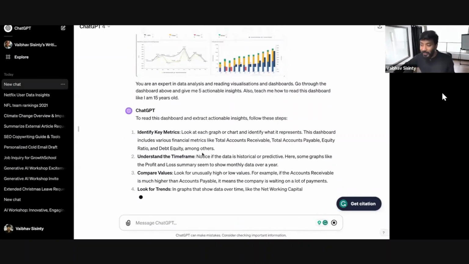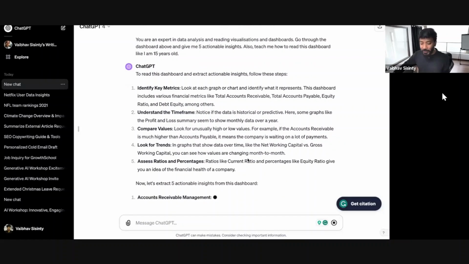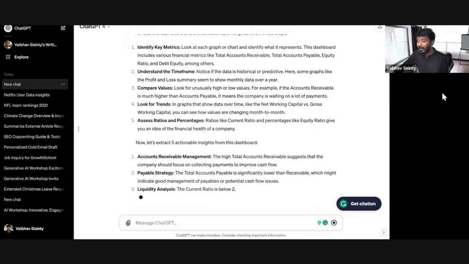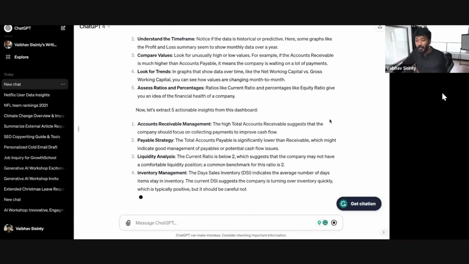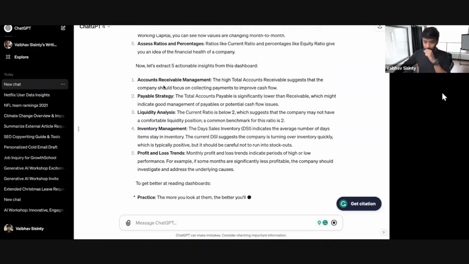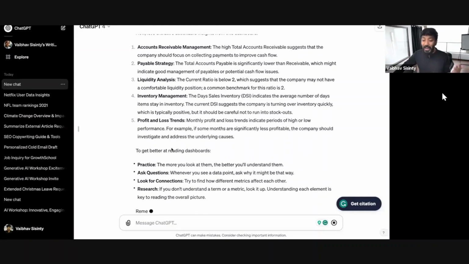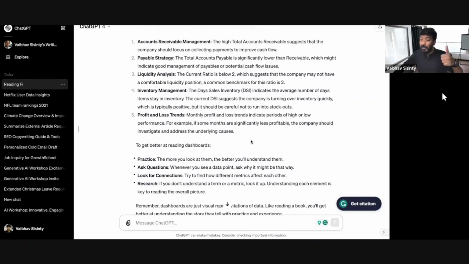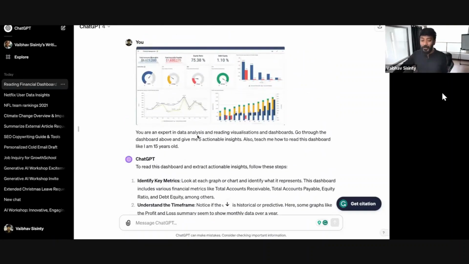Identify key metrics, understand the frame, compare values, look at trends, assess risks. And then it says, here are the 5 actionable insights from the dashboard. Guys, if you think this is insane, drop a mind blown or MB in the chat if your minds are blown right now. Receivable management, payable management, everything it's talking about. And to get practice, it's talking about how you can learn how to do this as well. It's giving you insights, explaining the dashboard, and telling you how to do it.